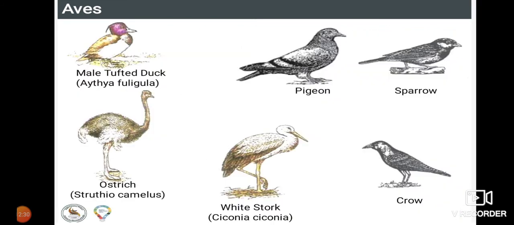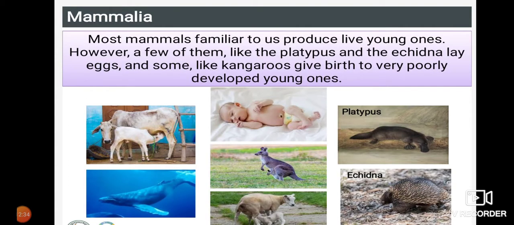Here are some pictures they have given, that is you can see. And the next phylum here we have Mammalia. Why have they given the word Mammalia? Because all the organisms which come under Mammalia feed their young ones with milk, hence they are called Mammalia.